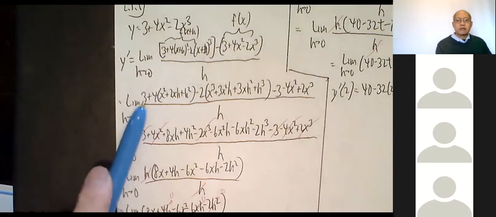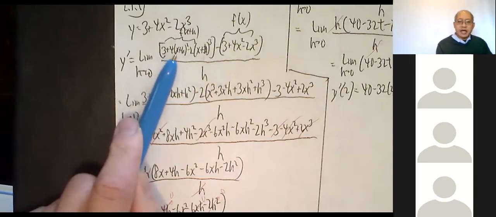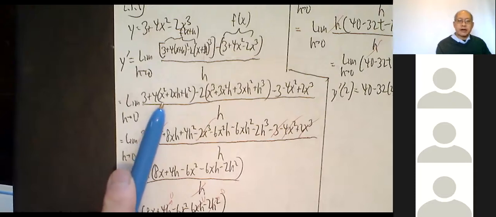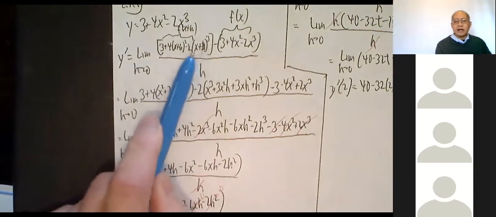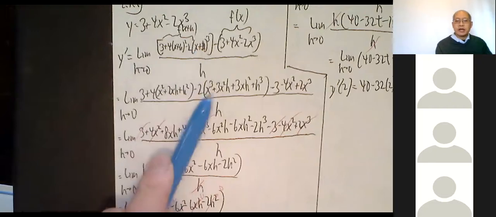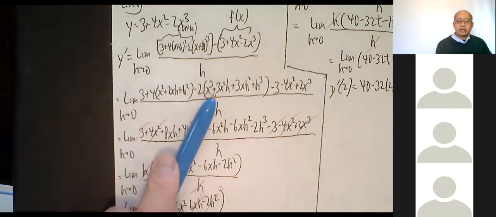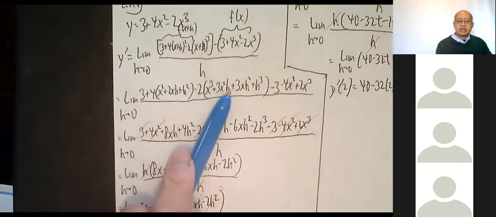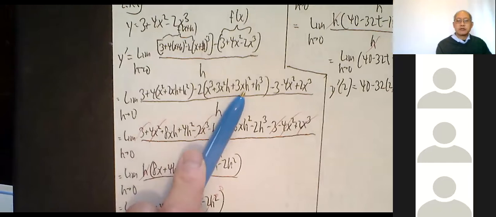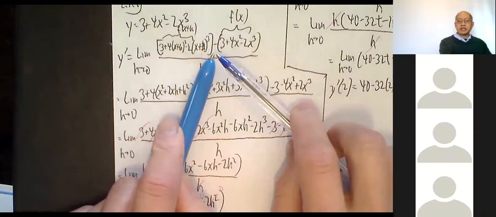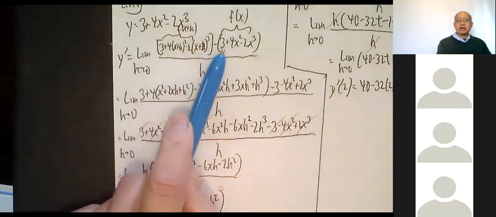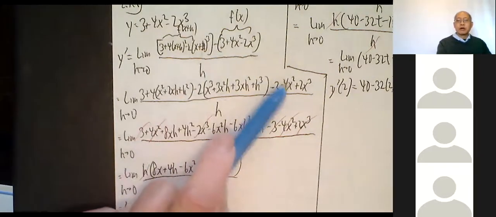So 3 plus 4, x plus h squared is x squared plus 2xh plus h squared. Minus 2, you can work it out. X plus h cubed is x cubed plus 3x squared h plus 3xh squared plus h cubed. Minus parentheses. So when you have minus parentheses, you just change signs, right? So minus 3 minus 4x squared plus 2x cubed.